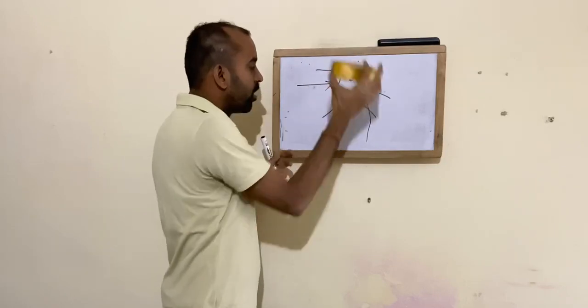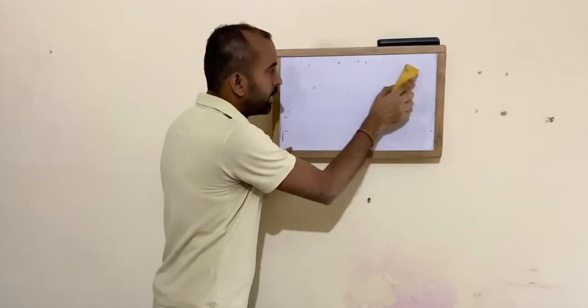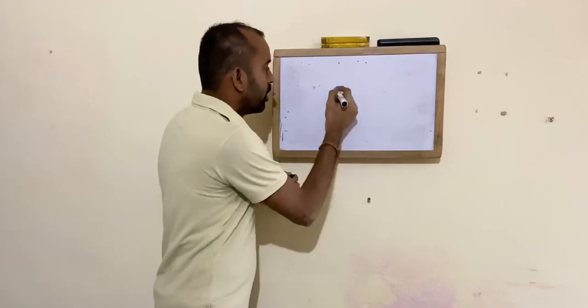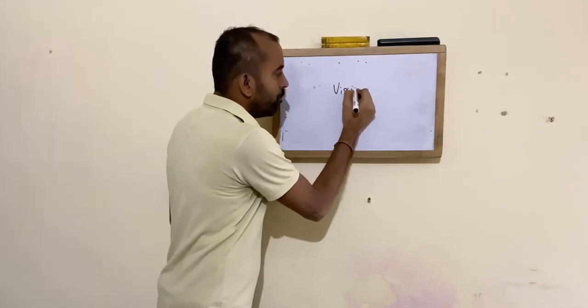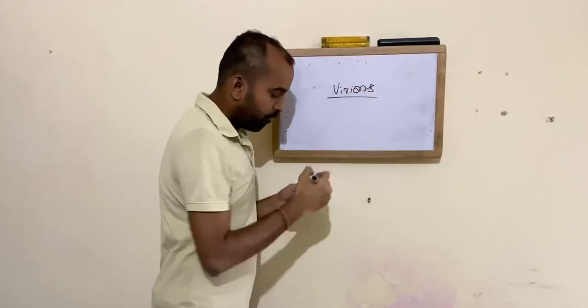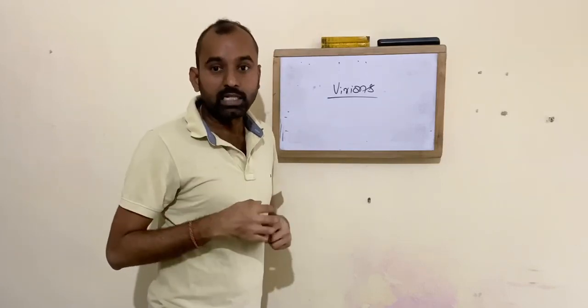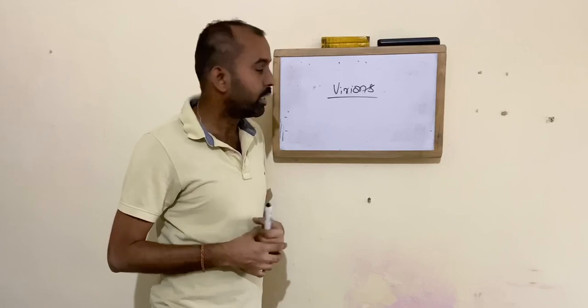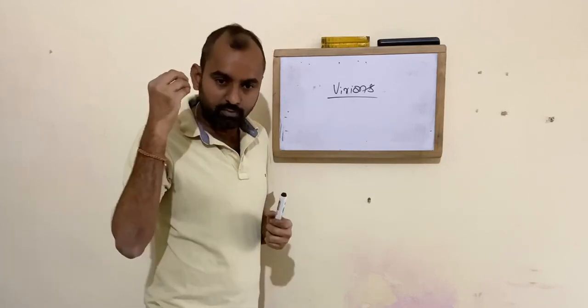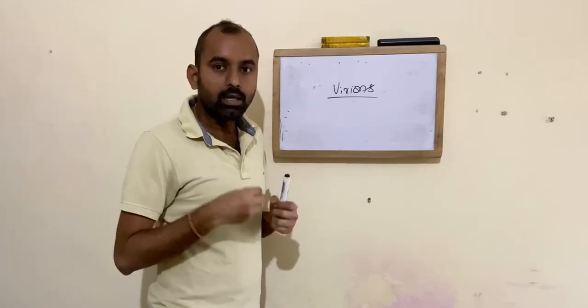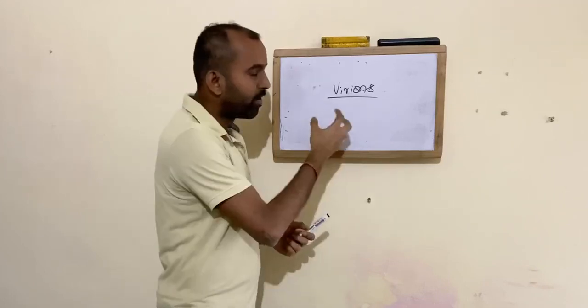And the second one is virions. Virions are virus particles that are destroyed, or inactive virus particles, which cannot induce pathogenicity. Such virus proteins or virions are fragments of the virus.